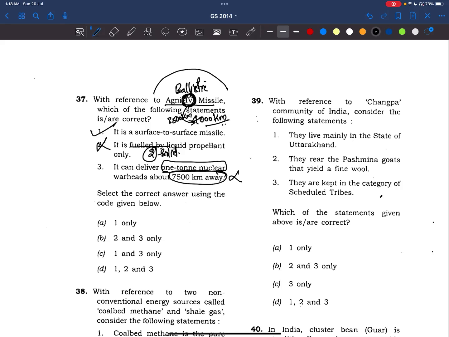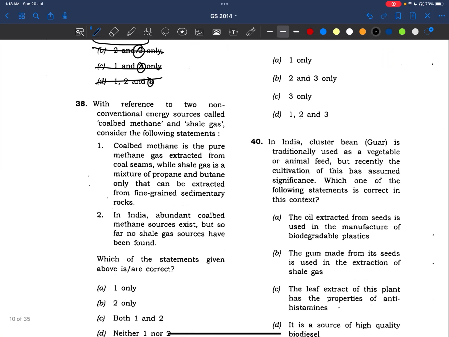But below 4,000 kilometers only, not 7,500. Even Agni 5 is also not capable of delivering warheads up to 7,500 kilometers. Right? Even the third statement is also wrong. If you know the third statement is wrong, all the three options are gone. Answer is A. Okay? Now, with reference to two non-conventional energy sources called coal bed methane and shale gas, consider